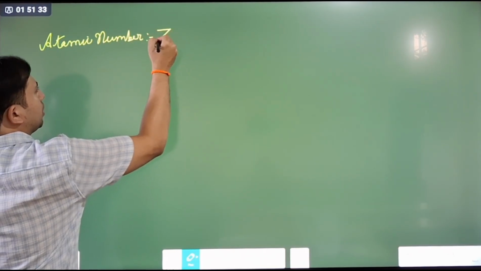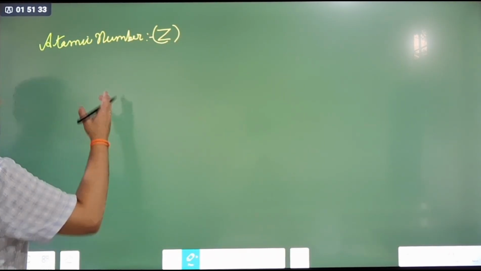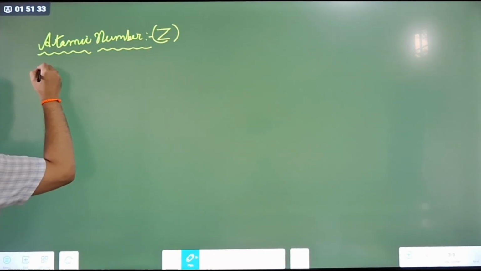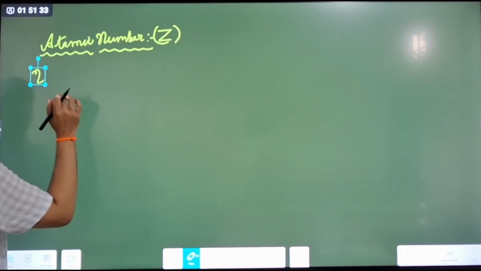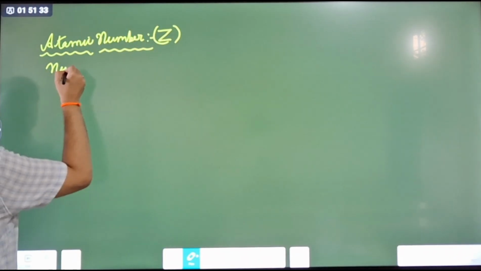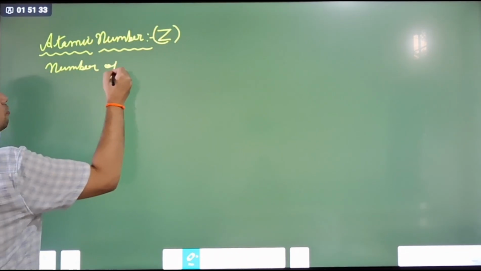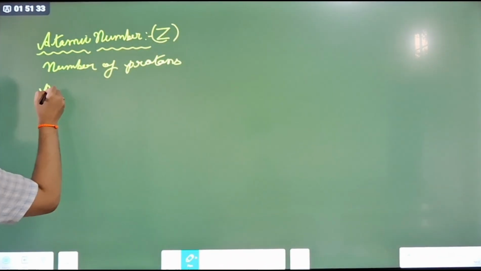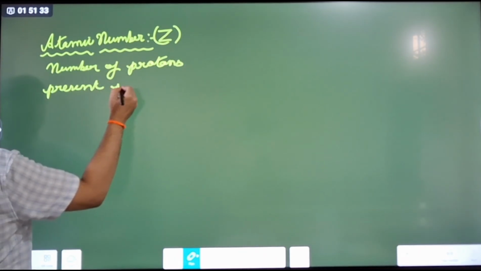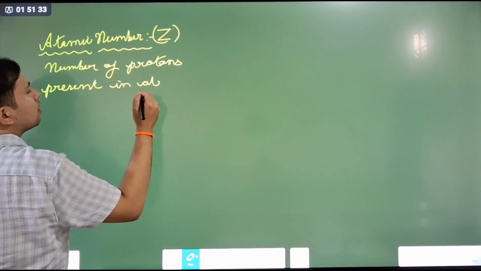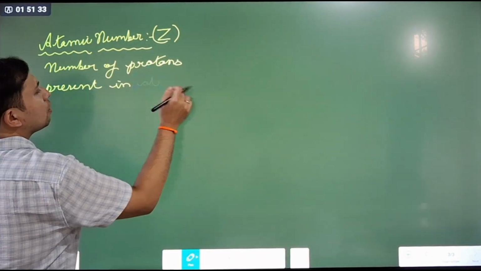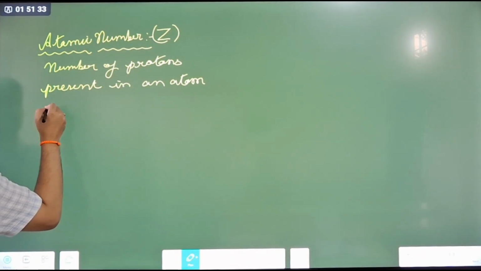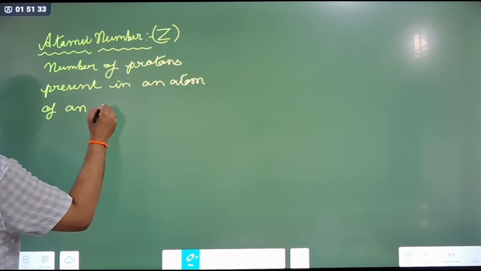The symbol of atomic number is Z. Atomic number is nothing but the number of protons present in an atom of an element.